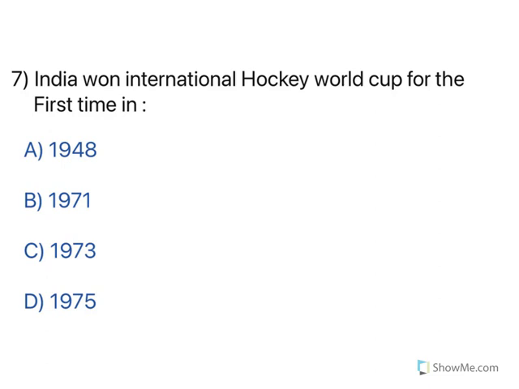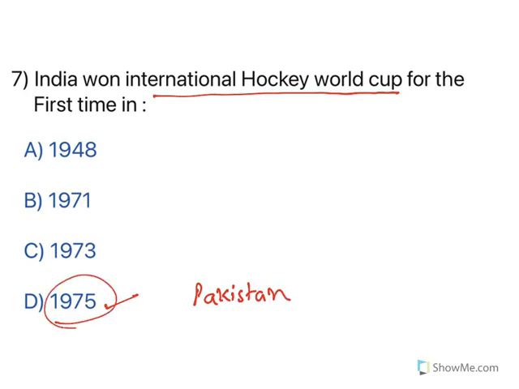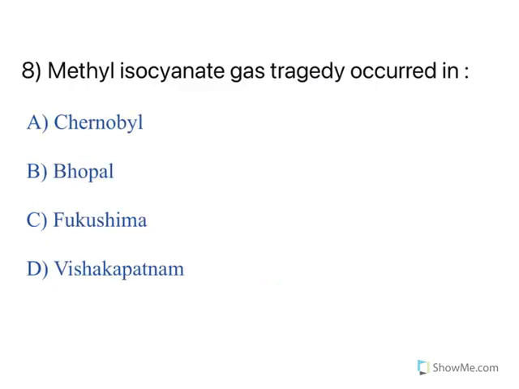Now, India won the International Hockey World Cup for the first time. It happened in 1975, and the opponent was Pakistan. So, the year was 1975. Moving to the next one.